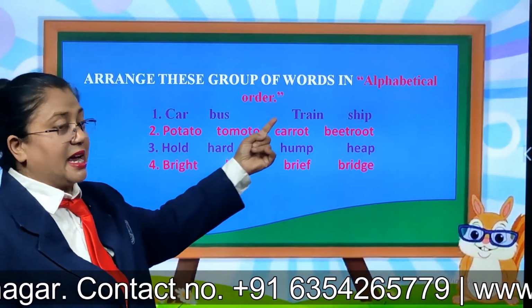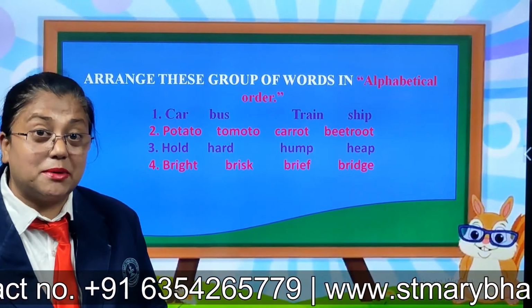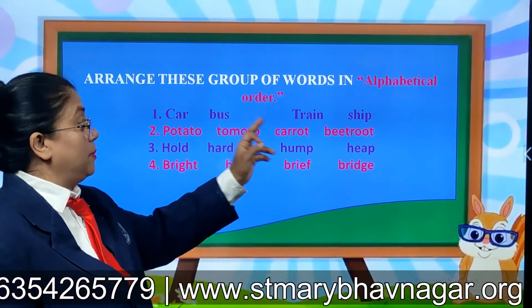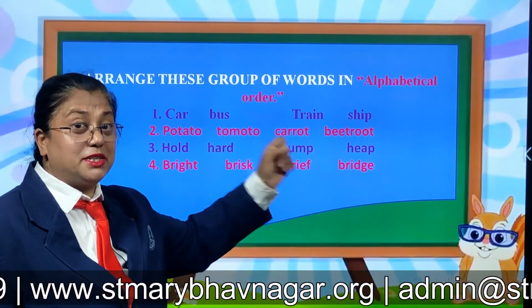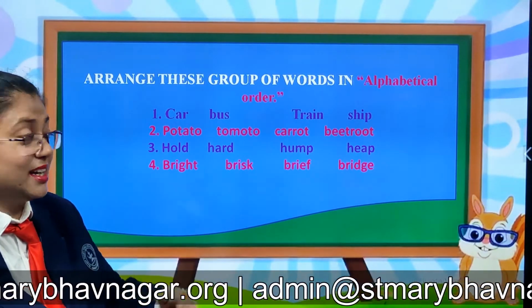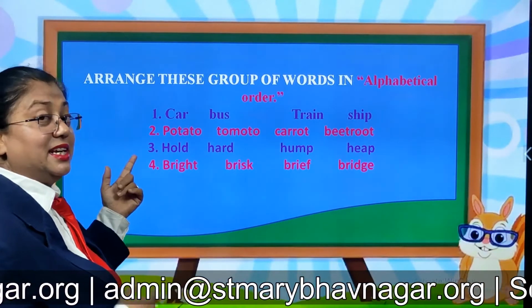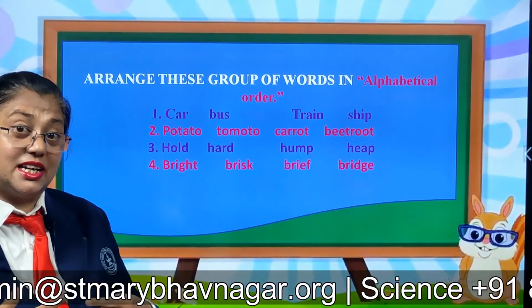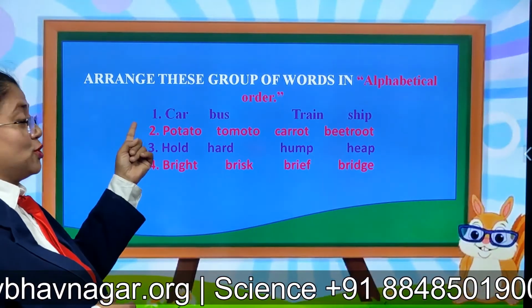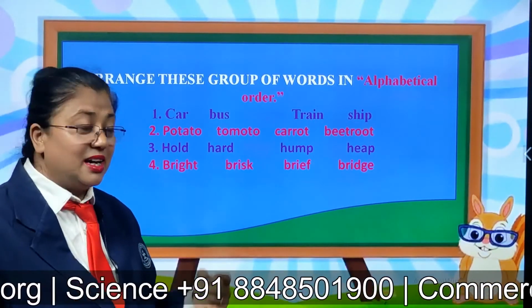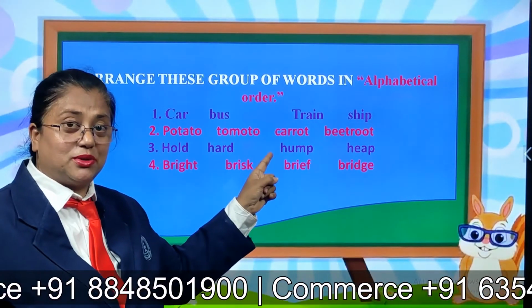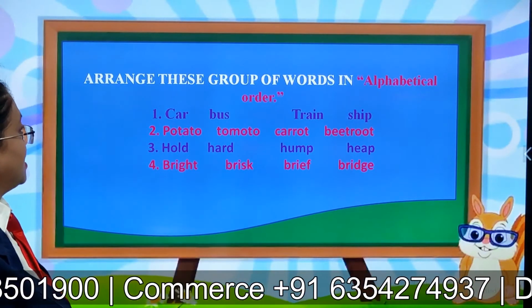Potato, tomato, carrot, beetroot. What will come first? A, B, C. B will come first, beetroot. Then comes C, carrot. D, E, F, G, H, I, J, K, L, M, N, O, P. So potato will come third. And then comes tomato, right?